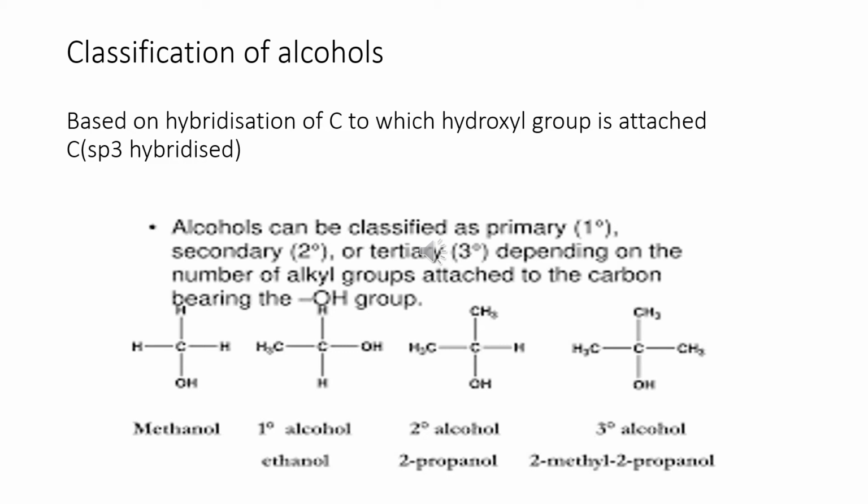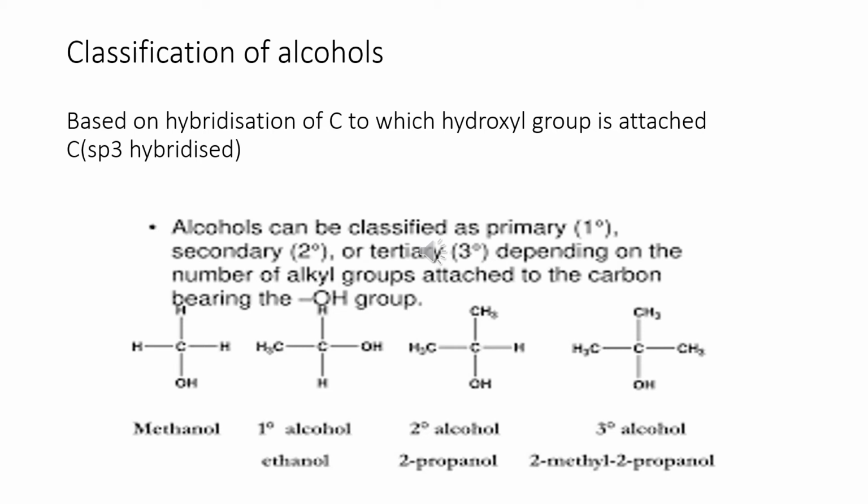In the third structure, we find that the carbon is bonded to one hydroxyl group, two alkyl groups and a hydrogen. This is an example of a secondary alcohol.